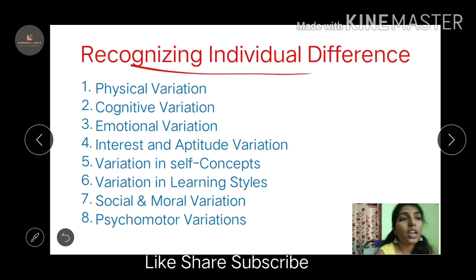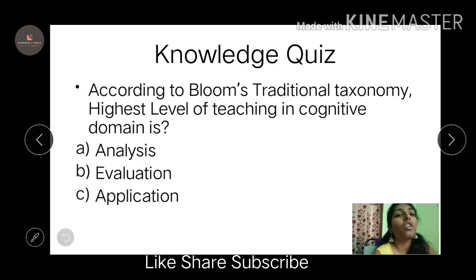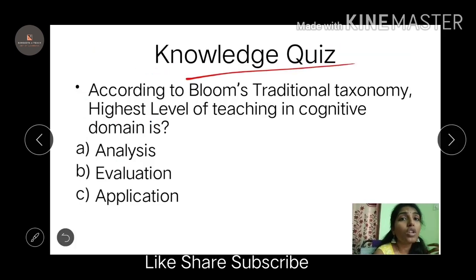And now let's have a question on this. The knowledge quiz. According to Bloom's traditional taxonomy, the highest level of teaching in the cognitive domain is? Why did I give this question? Because I wanted you to have that screenshot of the comparison of Bloom's taxonomy. So, what is the highest level in the cognitive domain?